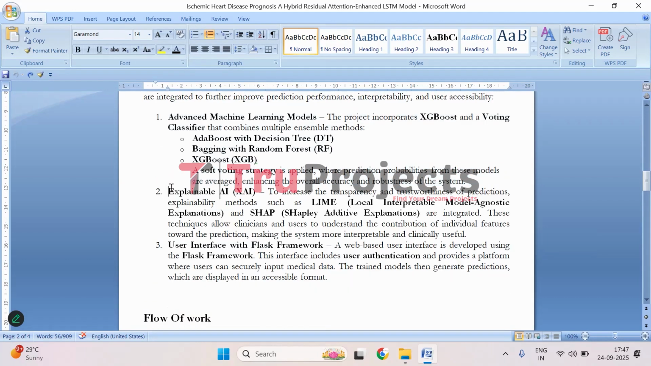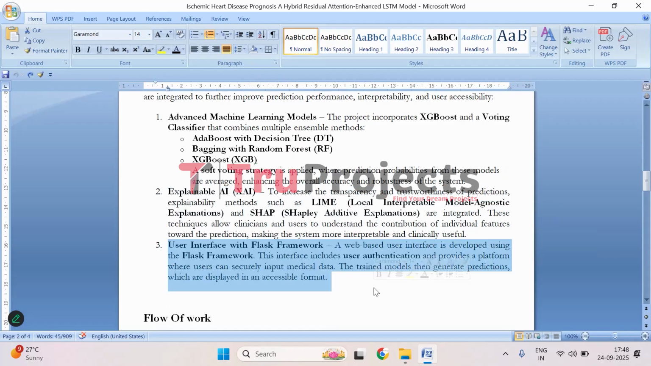Second, in the next case, we made the system more interpretable by using explainable AI techniques. We use LIME and SHAP, which help explain how the model is making its predictions. In simple terms, these methods show which features of the patient's data are influencing the prediction the most. This is really important in healthcare because doctors need to trust the model and understand its reasoning.